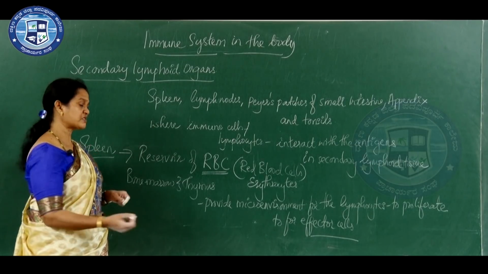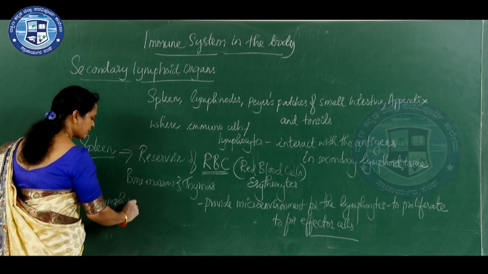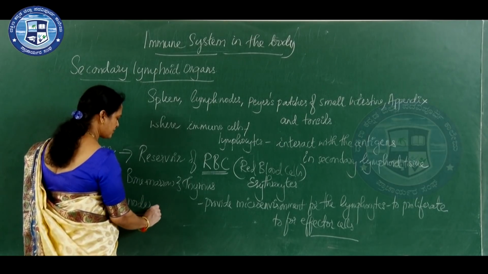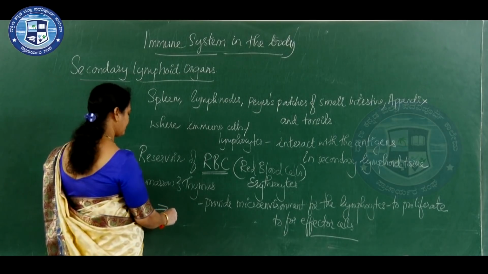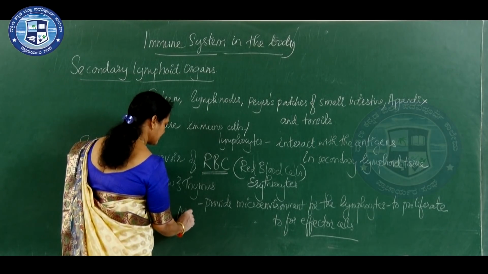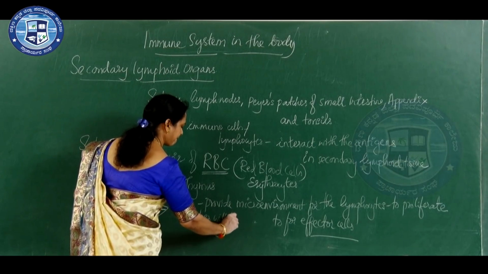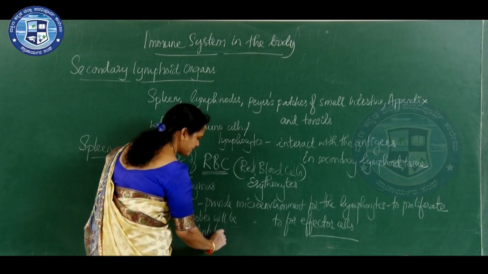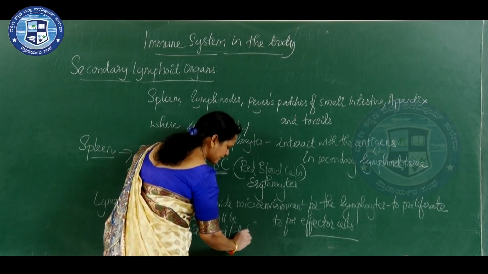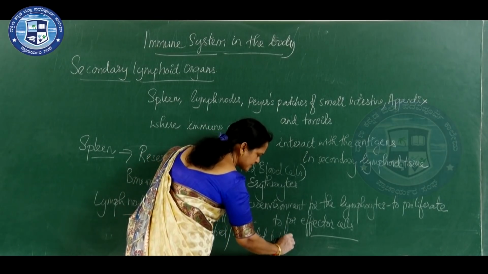And lymph nodes are there. Apart from that, lymph nodes are the region where microbes will be identified or detected by lymphocytes.